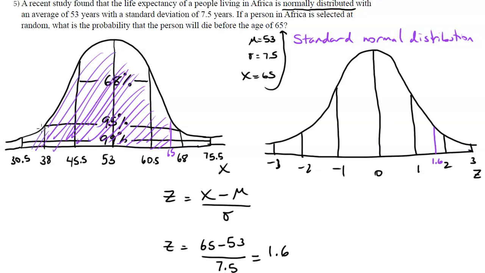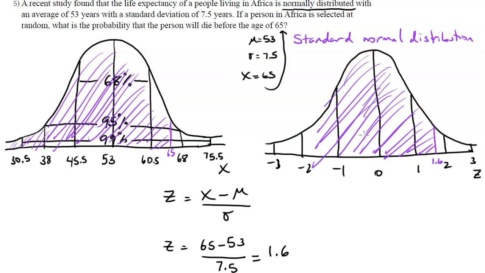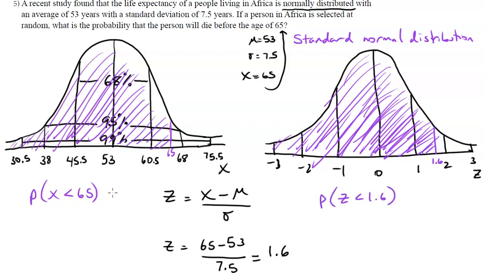We want this area, less than, which is the same on the standard normal distribution. We want less than. Okay. So here we wanted the probability that x is less than 65, which is the same as the probability that z is less than 1.6. They're the same thing. We're asking for the same thing here. The areas are the same.